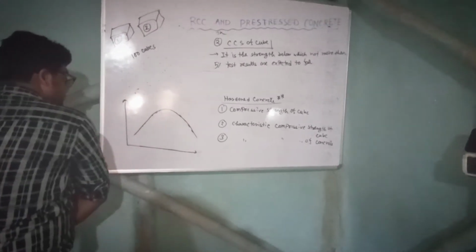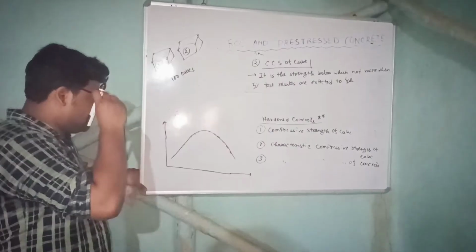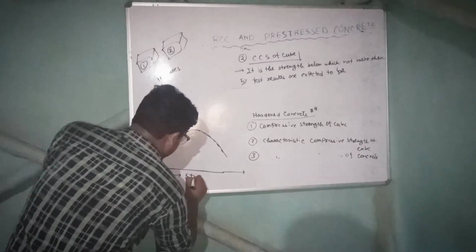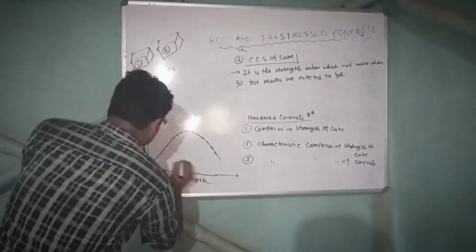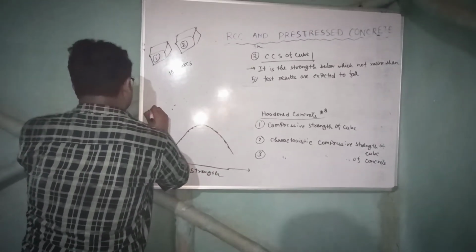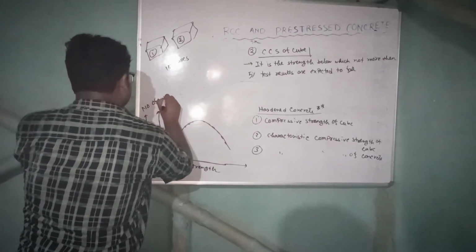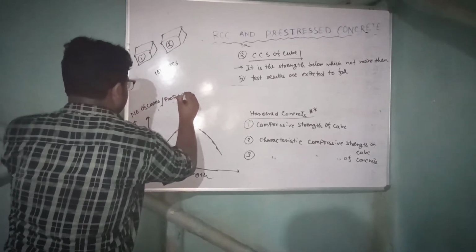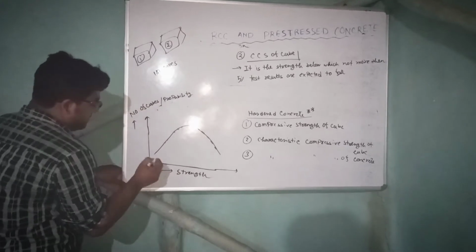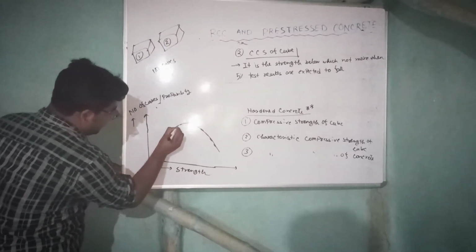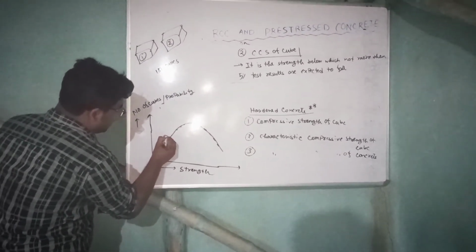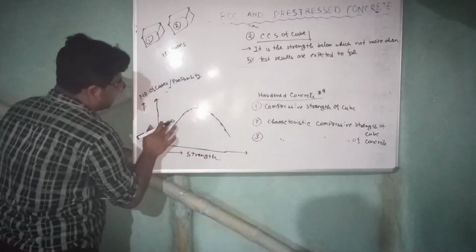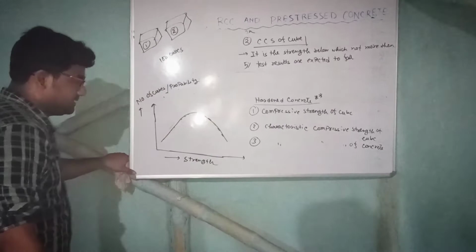How are we arriving at the graph? Let's start. Suppose the x-axis is strength and here is the number of cubes or probability. Generally the strength will go somewhat up and down like this. But this is a general representation of the 100 cubes we have tested.